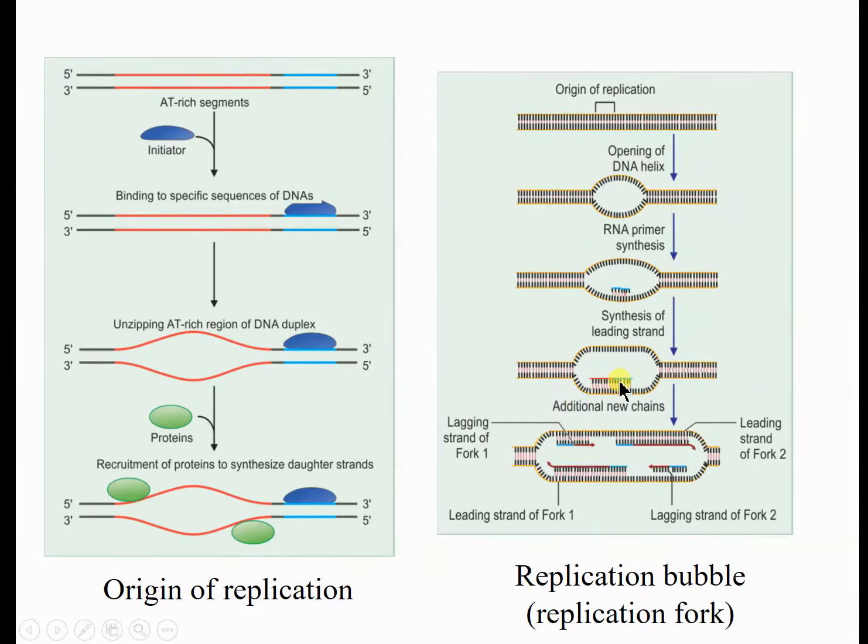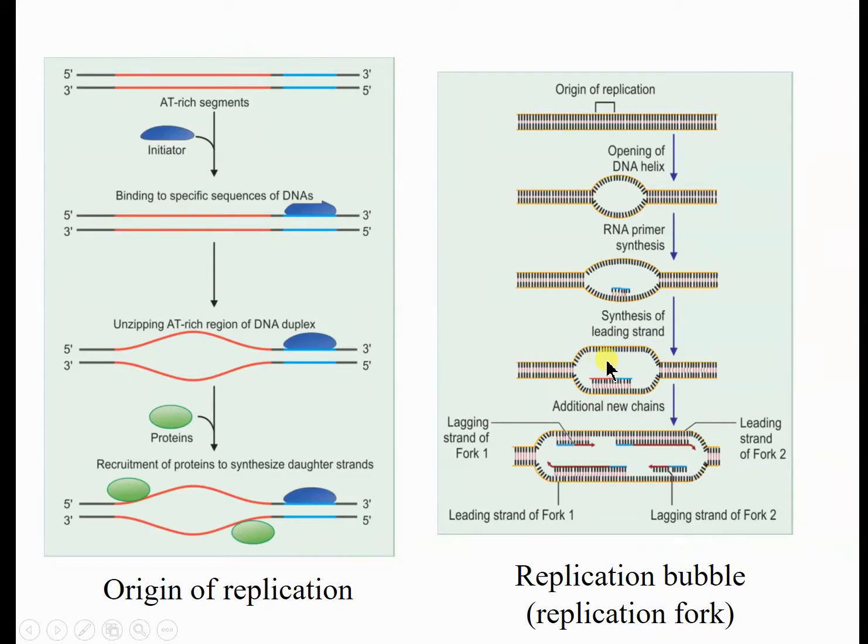Now both the original parental strands are in opposite directions, one in 3 prime to 5 prime, complementary 5 prime to 3 prime. So always the new strand is synthesized in the 5 prime to 3 prime direction only. Those strands which are popping out from the 3 prime to 5 prime direction move towards the replication fork, which is known as this V shape. You can see in the image, it is a V shape, this V and this V.